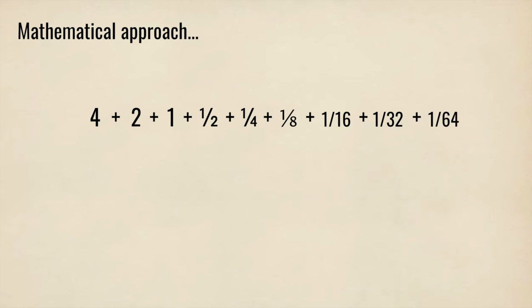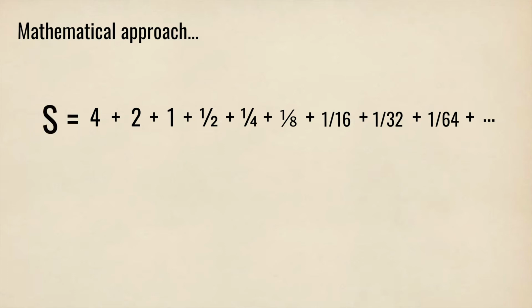We can approach this paradox from a mathematical point of view. Let's think again of the climbing wall example. The height of the wall is 8 meters, which means that Pedro has to climb 8 meters in order to reach the top. As mentioned, he climbs half of this distance, giving us 4 meters. He climbs half again, giving us 2, then 1, then half of a meter, then a quarter of a meter, then an eighth, a 16th, a 32nd, and a 64th, and so on, having the distance continue infinitely.